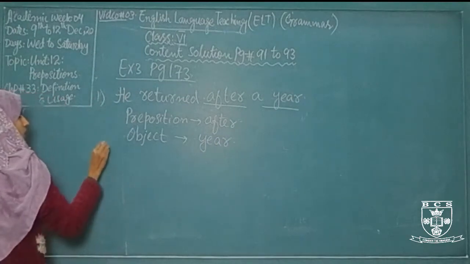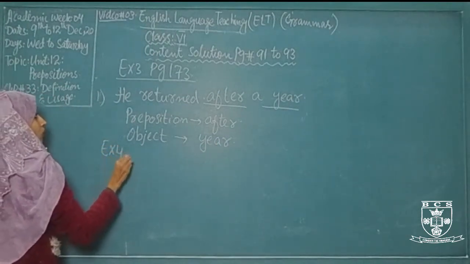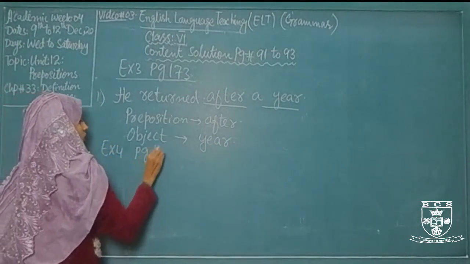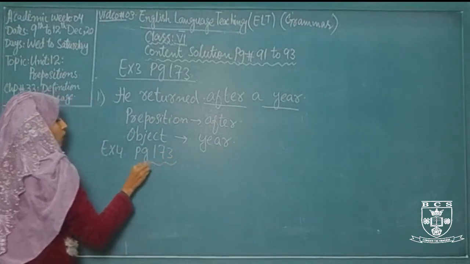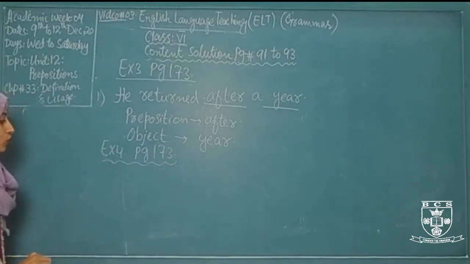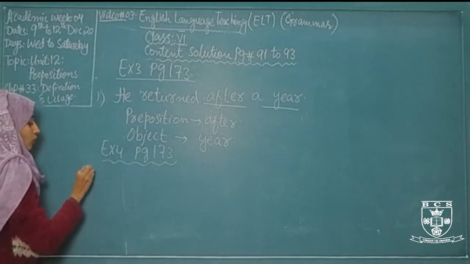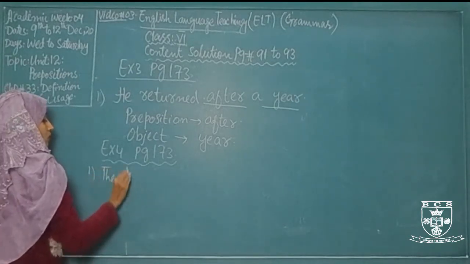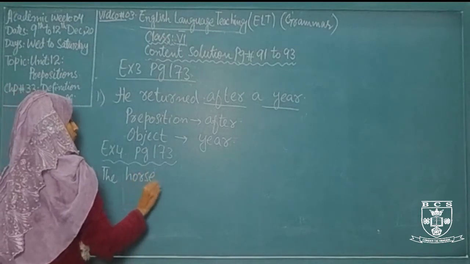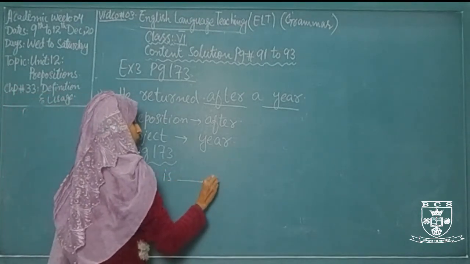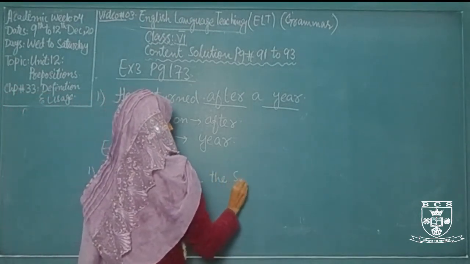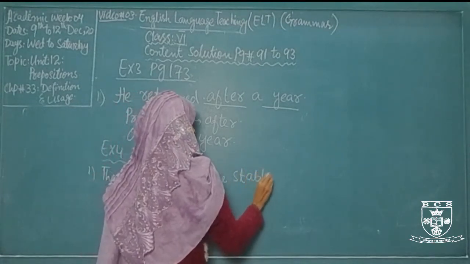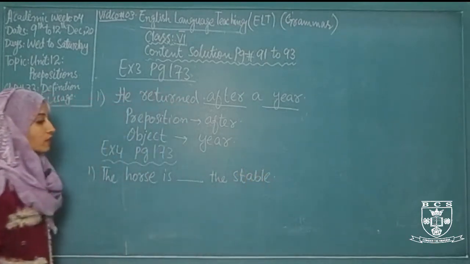Now let's discuss exercise number 4 on page number 173. What will you do? You have to just put the appropriate preposition in the following blanks. The first one is: the horse is dash the stable.